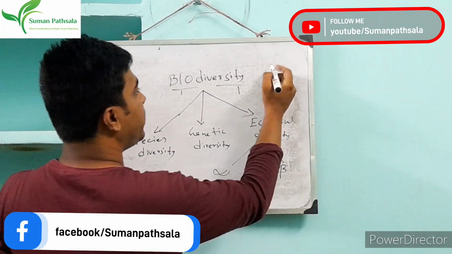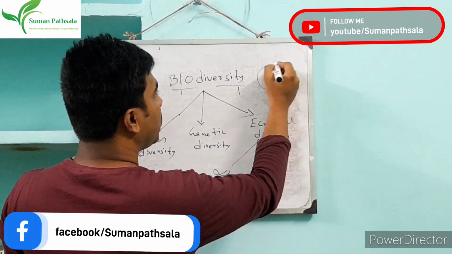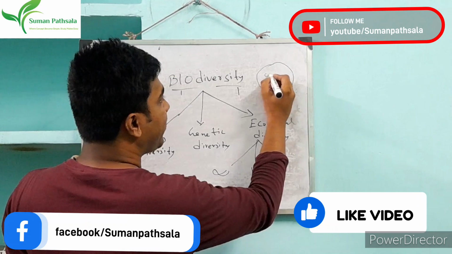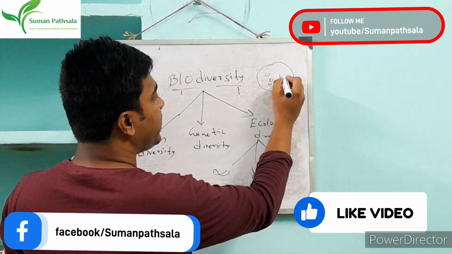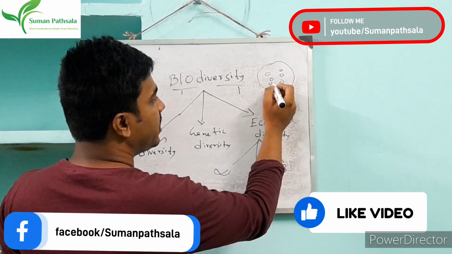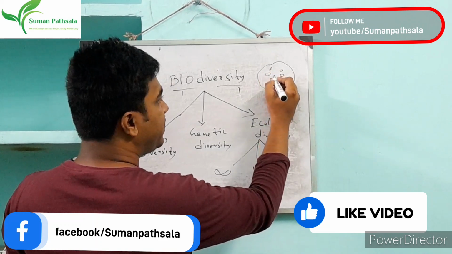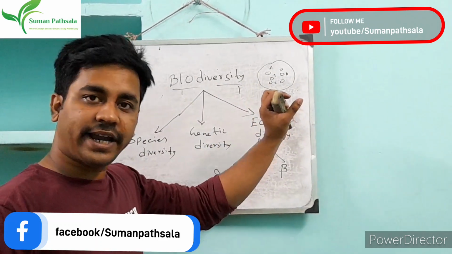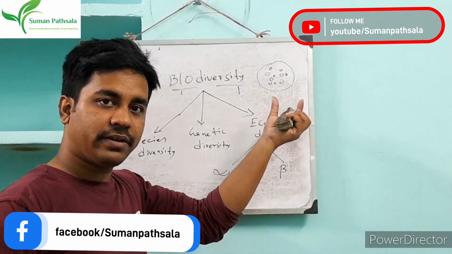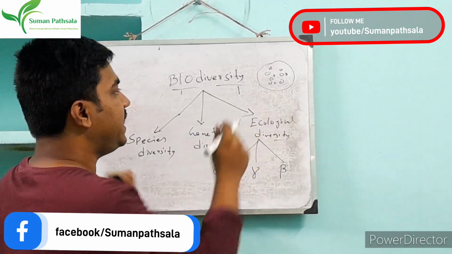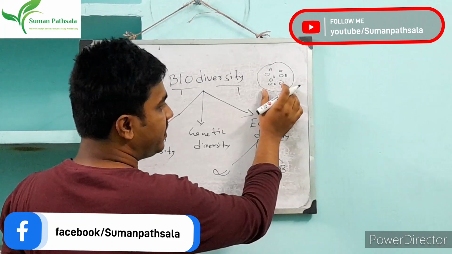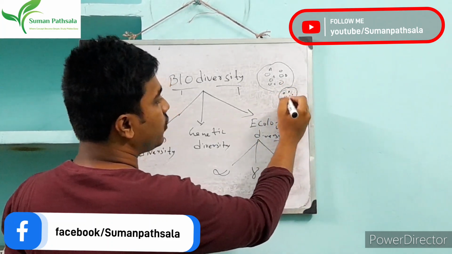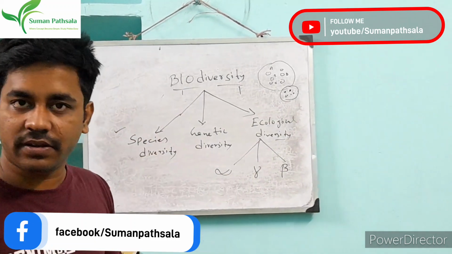Suppose I say this is an area. This area has different types of species. Suppose A species, B species, C, D, E, F, different species are there, in a small area. And if this diversity is present in the entire area, I also call that species diversity.